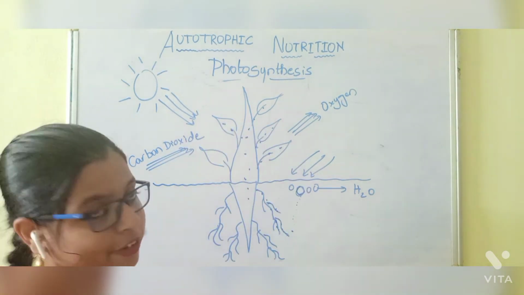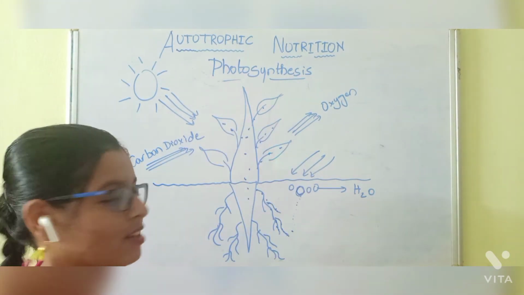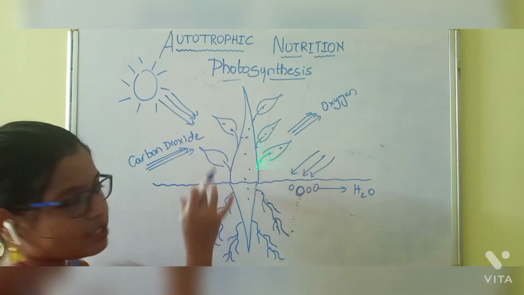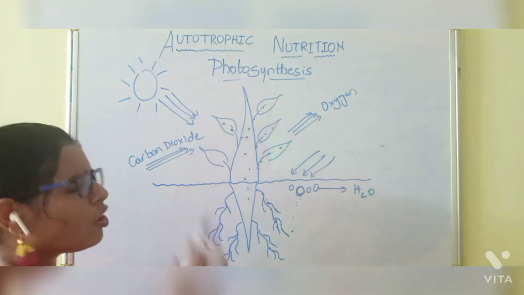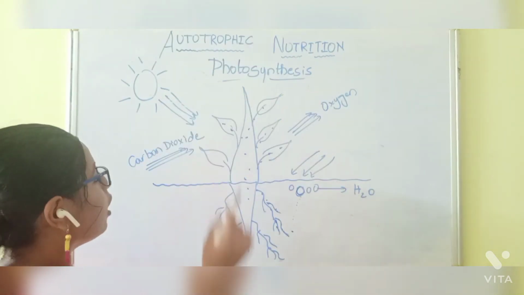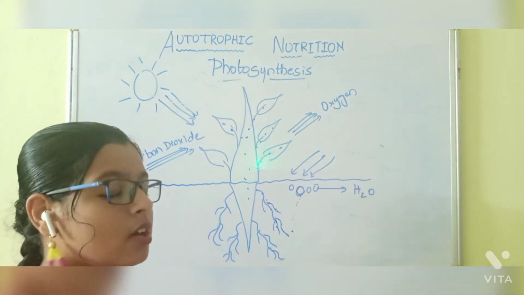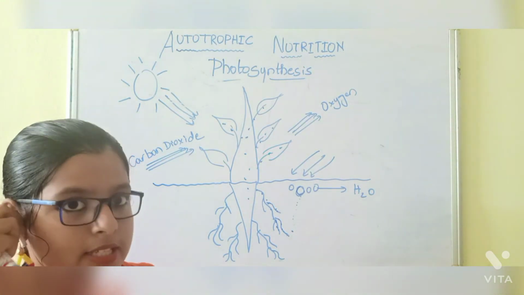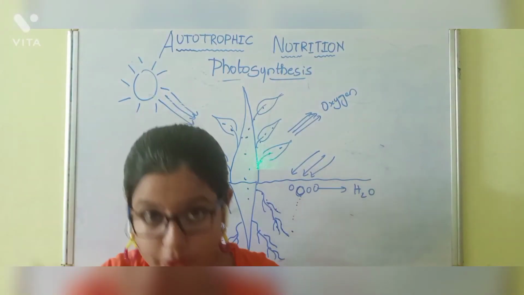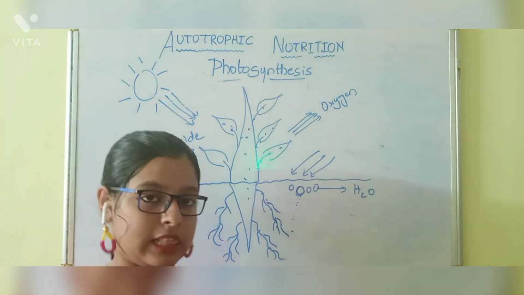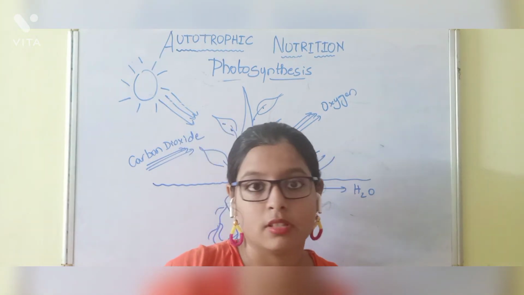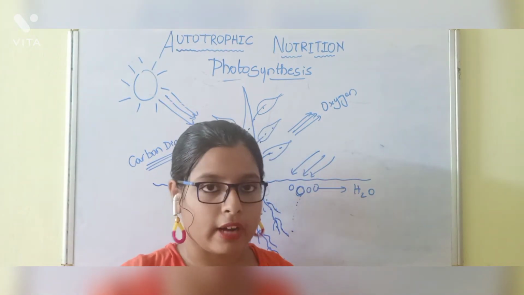As I have drawn the diagram, let me explain the photosynthesis process. First, the leaf. You can see the structure of the leaf. In the leaf, we all know chlorophyll and stomata are present. Once sunlight is given to all the parts, the stomata present in the plant absorbs the sunlight along with carbon dioxide, which is released by animals, human beings and other organisms.